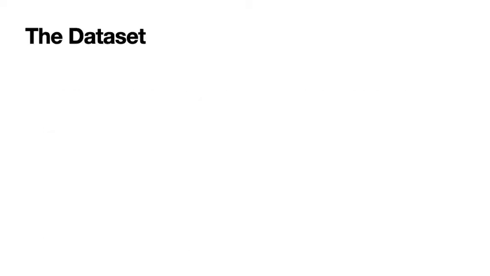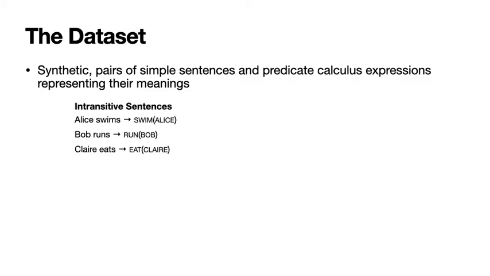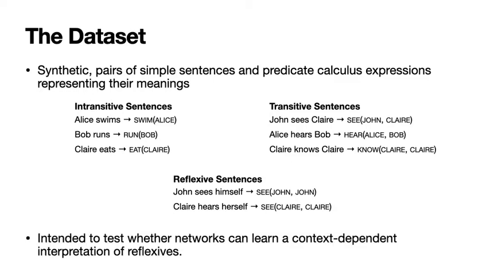In order to find answers, we construct a synthetic dataset consisting of simple transitive and intransitive sentences along with predicate calculus representations of these sentences' meanings. It's intended to test whether or not networks can learn a context-dependent interpretation for reflexive anaphora, not to model natural language, or explore the way in which underlying syntactic structure affects anaphora interpretation.